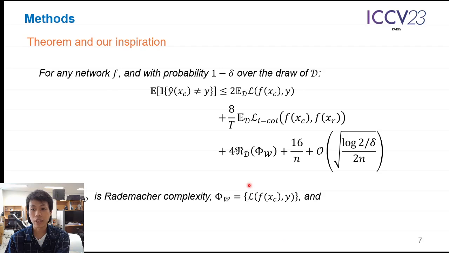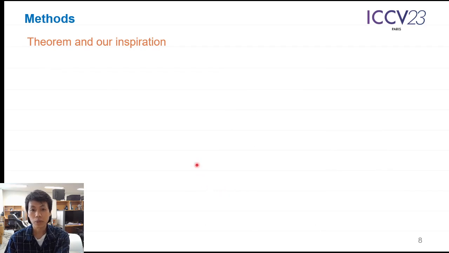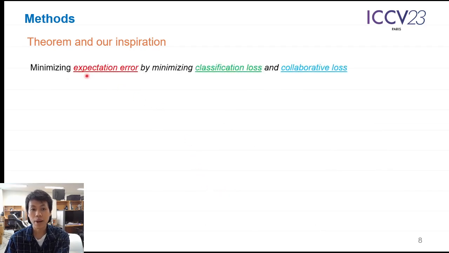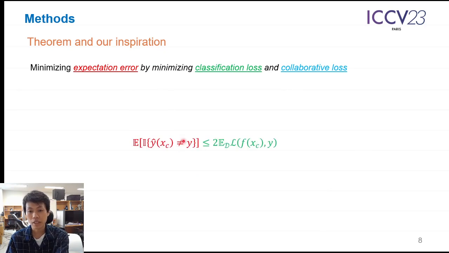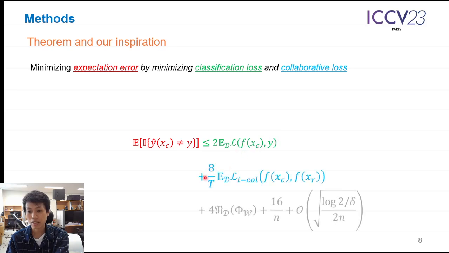For our theory, you can visit our paper to see its proof. In simple terms, we minimize the expectation error by minimizing the classification error and the collaborative loss. This is the expectation error. This is the classification loss of the compressed version image, and this is the instance-based collaborative loss.